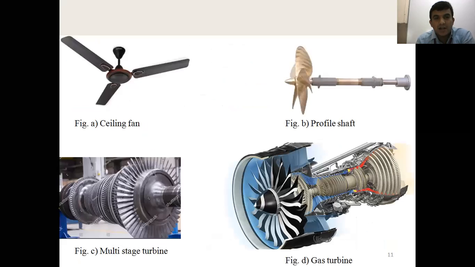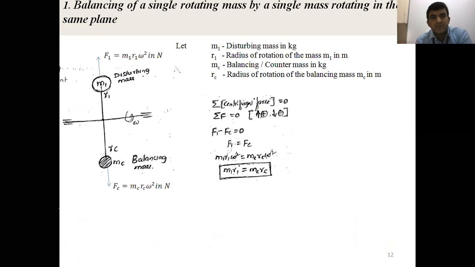Those things we discussed, and also some applications. And how do you make it balanced? For balancing of a single rotating mass in the same plane, the condition is obtained by applying the static force equilibrium condition, or static balancing condition: the vector sum of all the forces is equal to 0. Now we get this condition, M1 R1 is equal to MC RC. As you know the disturbing mass quantity and radius of rotation, for a given radius of rotation you can determine the mass of the counter mass or balancing mass.